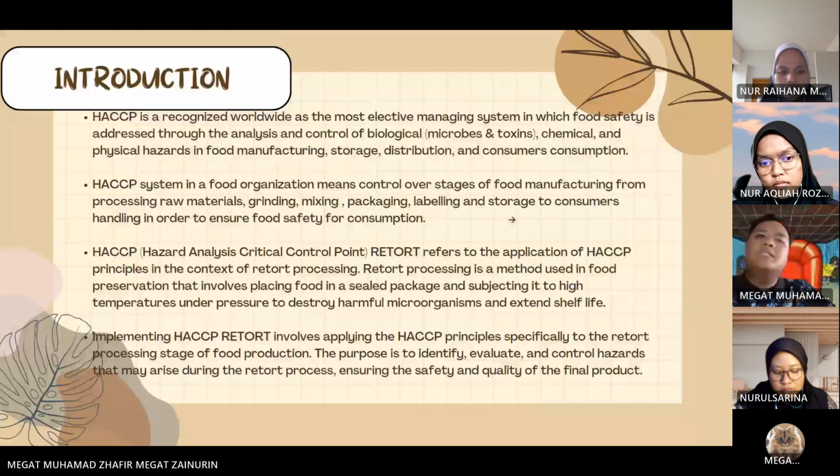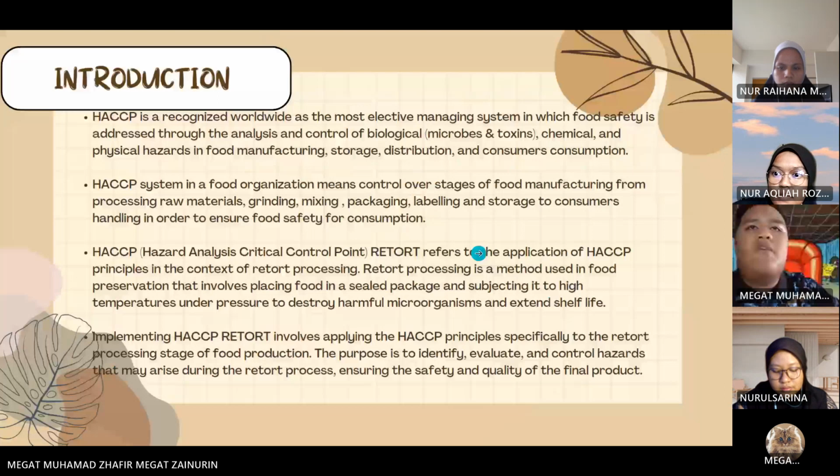Implementing HACCP retort involves applying the HACCP principles specifically to the retort processing stage of food production. The purpose is to identify, evaluate, and control hazards during the retort process, ensuring the safety and quality of the final product.